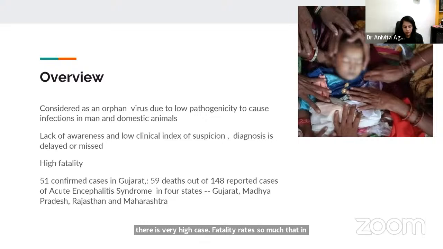In the current outbreak, we have over 50 confirmed cases in Gujarat, spreading to Madhya Pradesh, Rajasthan, and even Maharashtra, with nearly 150 cases reported. This epidemic is the largest of its sort in the last 2 decades. The country has not seen a worse outbreak, and it is gradually expanding.